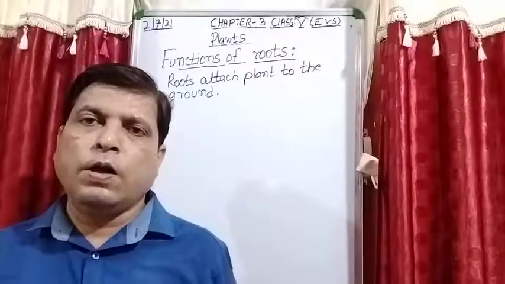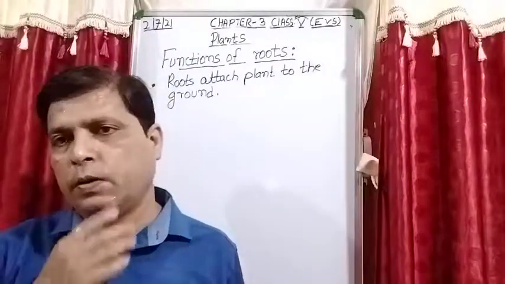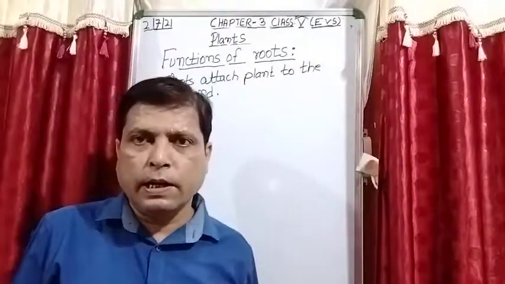So they support the above part of the plant because roots are in the soil. Is it clear?